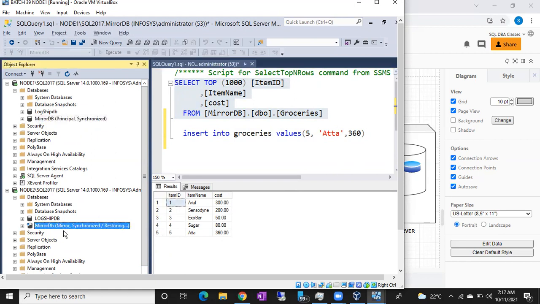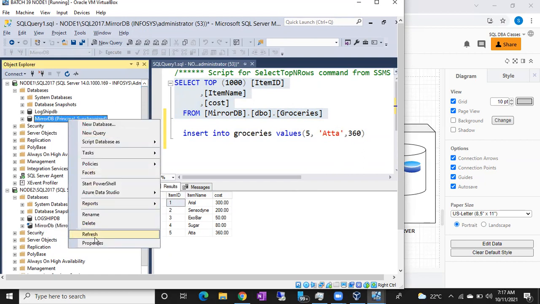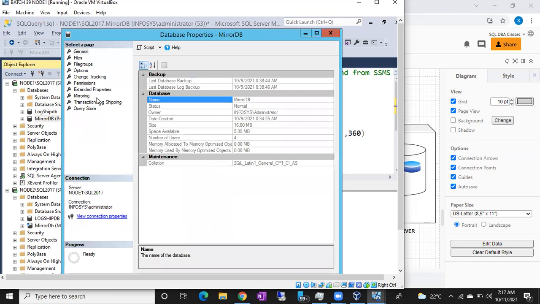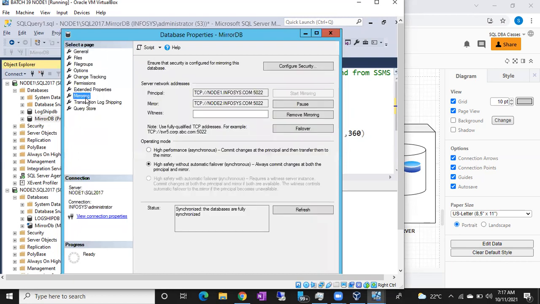I cannot read now, right? I cannot open the database and all. I have to go for failover. How to do the failover? Failover is very simple, guys. Go to your principal database, properties of this principal database. Okay, go to mirroring.